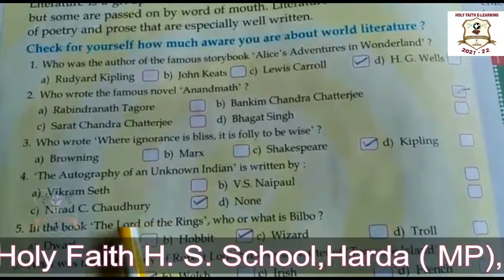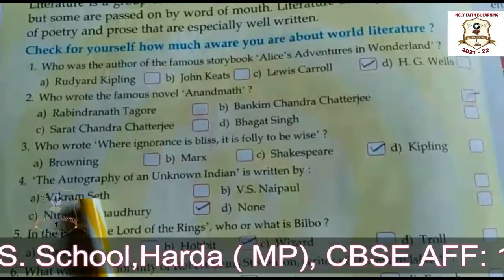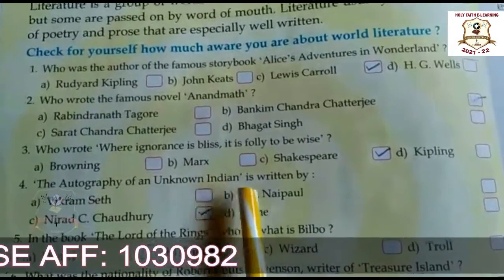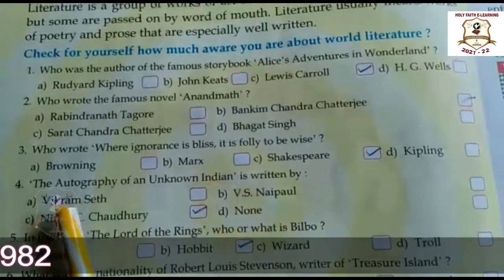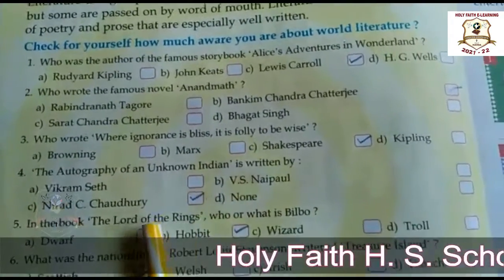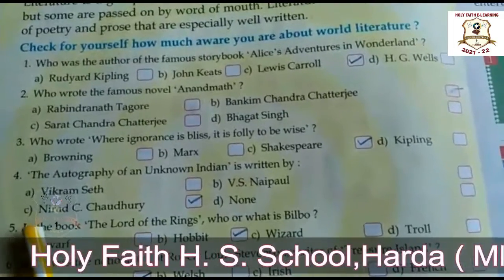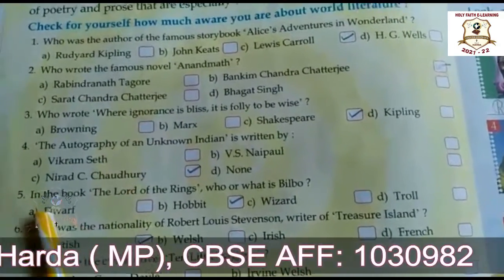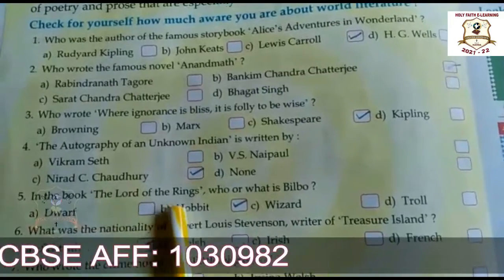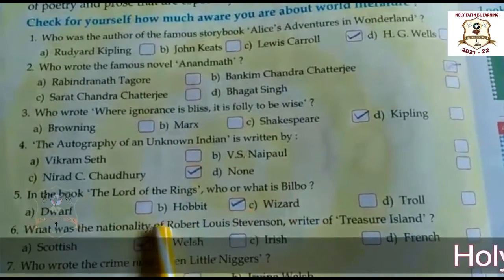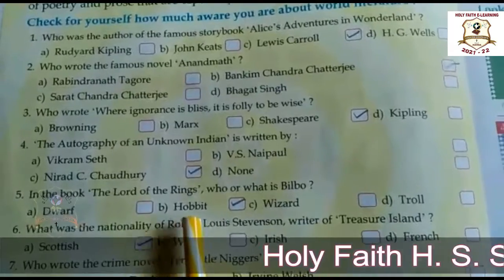Okay, now the fourth one, the Autobiography of an Unknown Indian is written by. Here the answer is option C, Nirad C. Chaudhuri. Now fifth one, in the book The Lord of the Rings, who or what is Bilbo? Here the option B is correct, Hobbit.